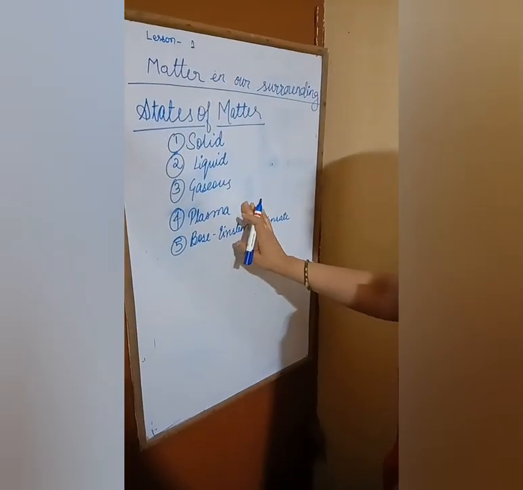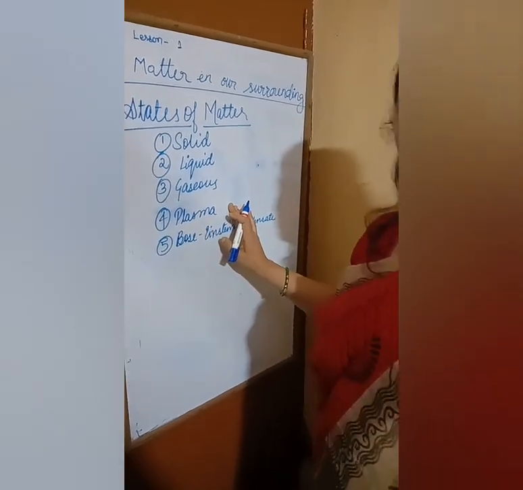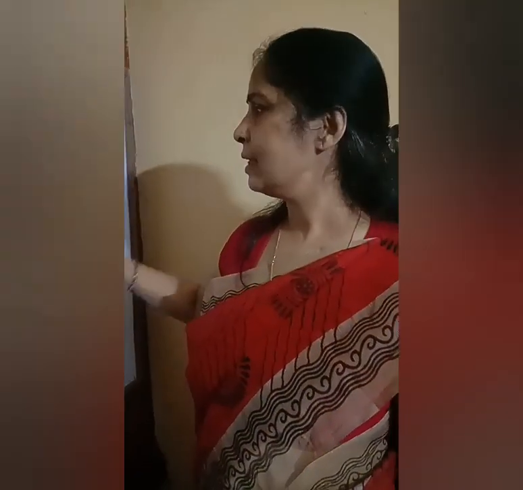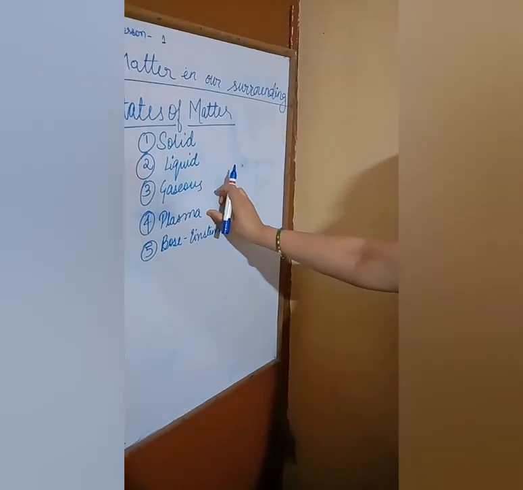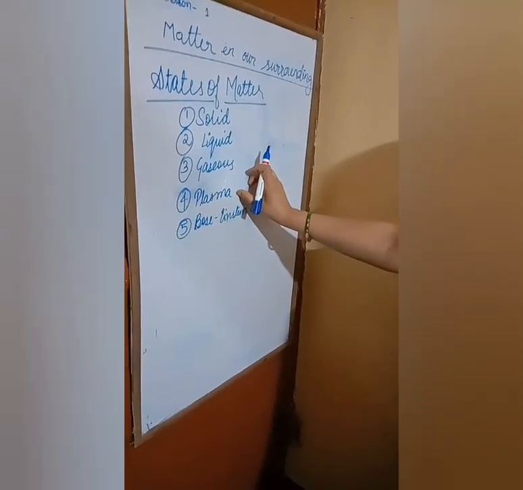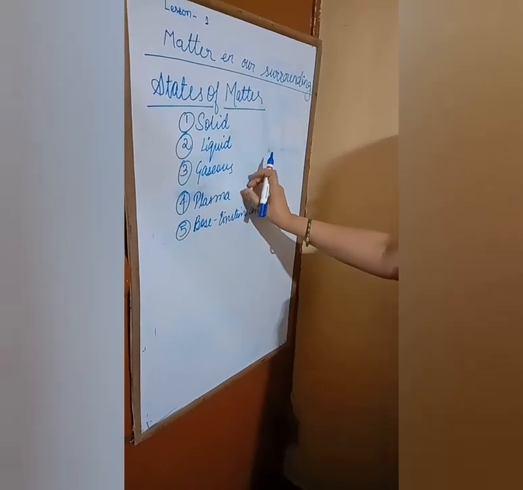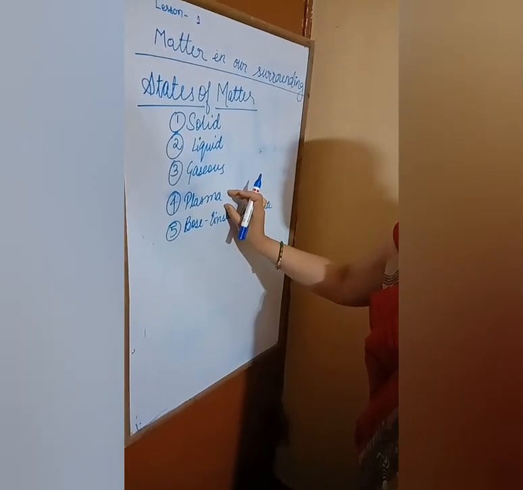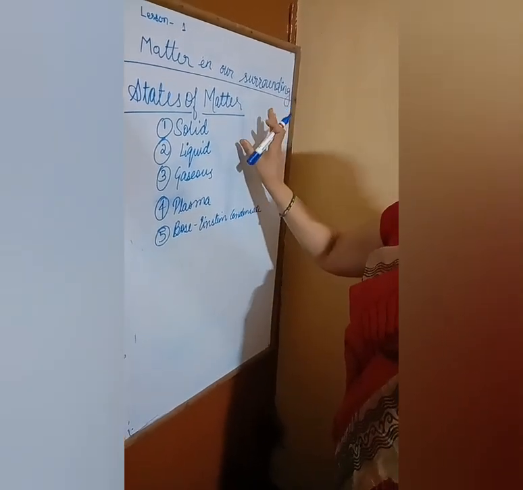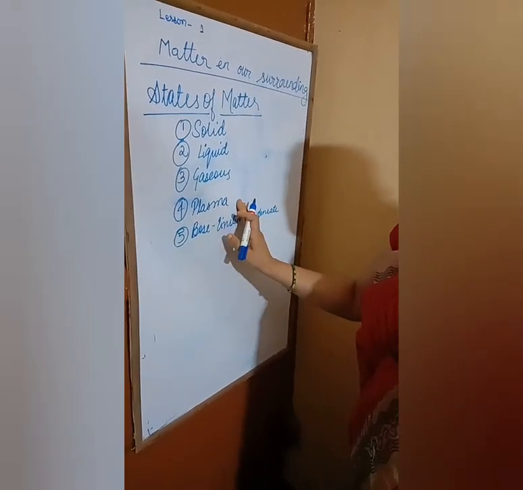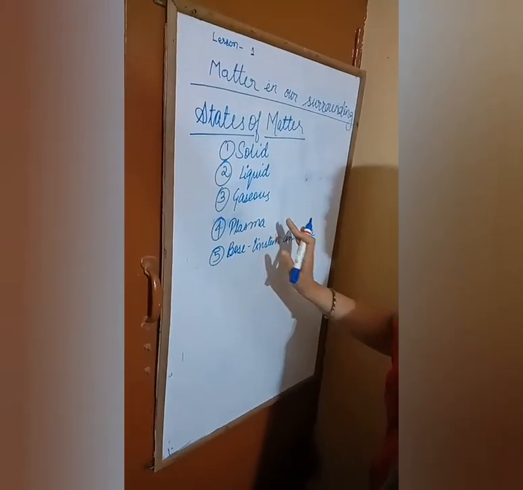Plasma is the fourth state of matter. In this state, matter exists in a very excited, ionic state, which means all the particles of matter are in a charged state.